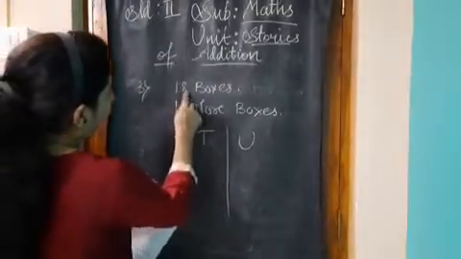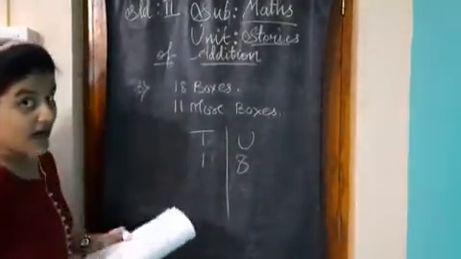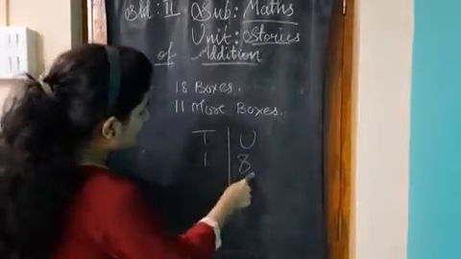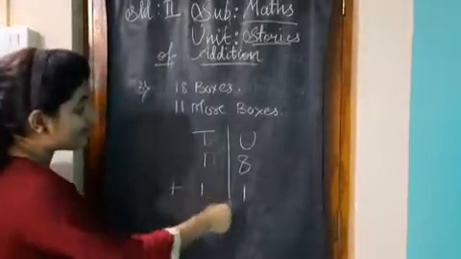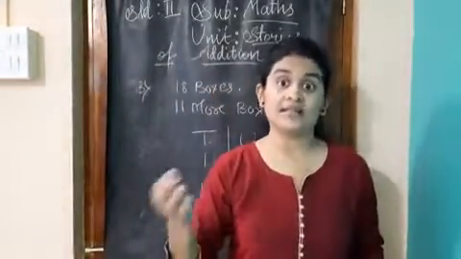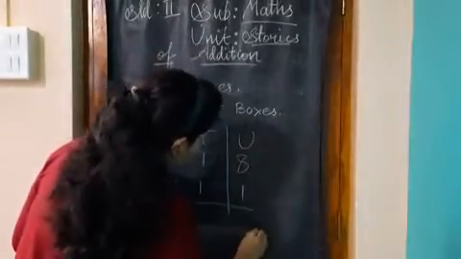So the number 18, that is, 18 boxes were there in the house already, and we are going to add this number with 11 because 11 boxes were brought by mom in the house. So we are going to add both the numbers.